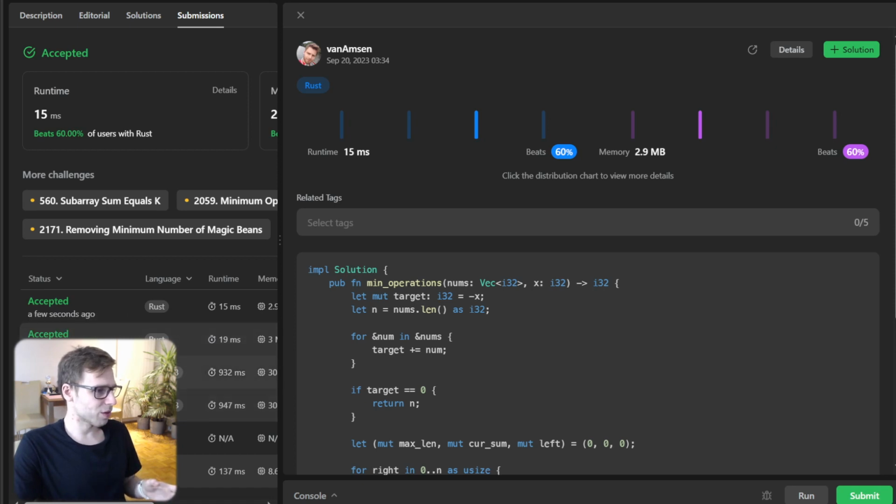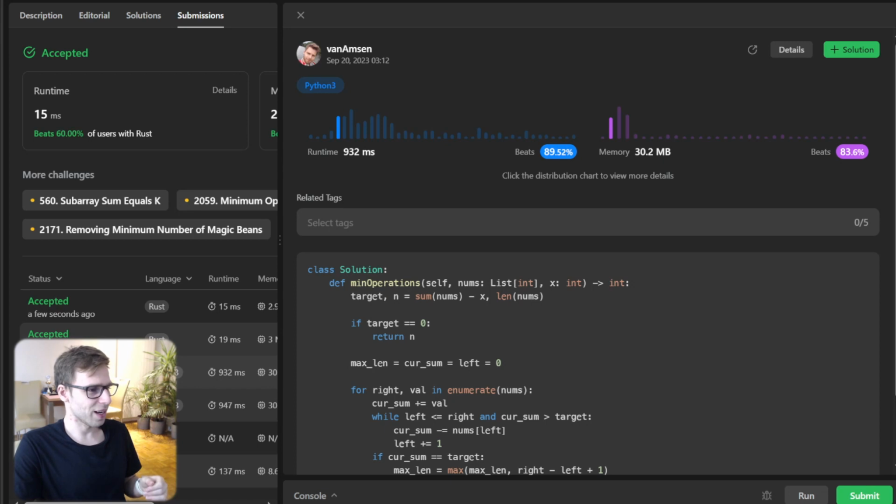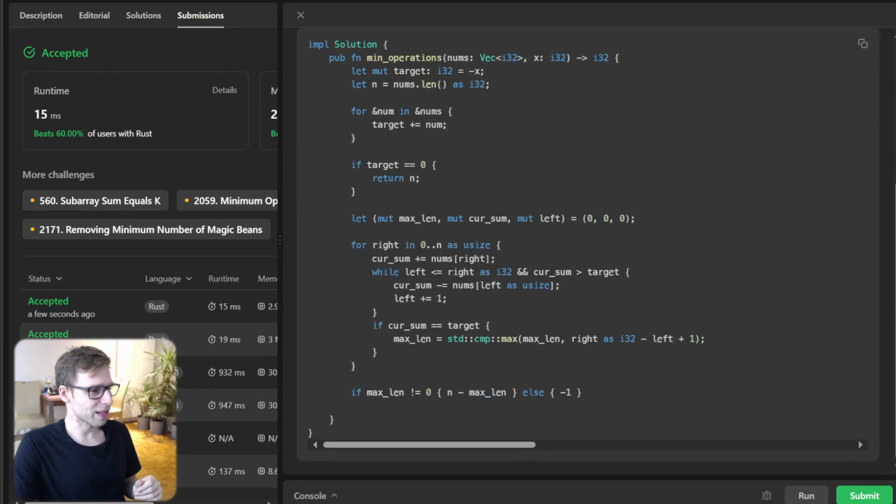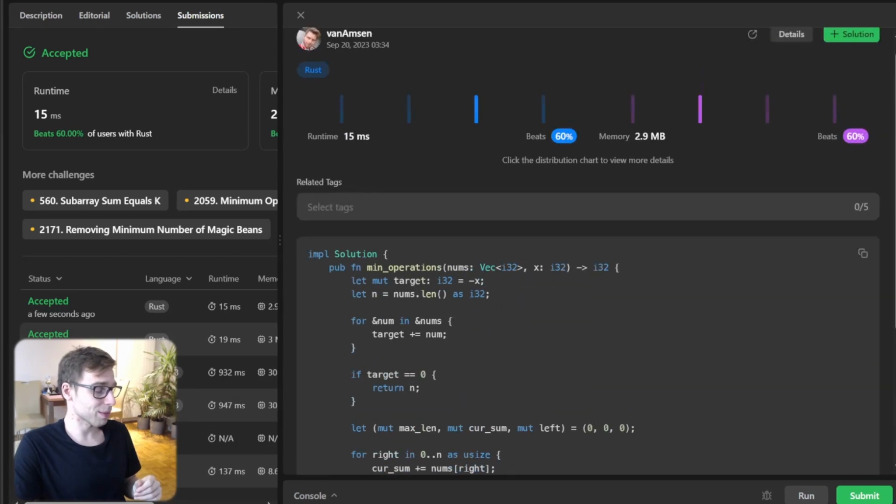And if we compare it, for example, to the previous solution in Python with the same logic, Python got 932 milliseconds and 30 megabytes of memory. So as you can see, it's 50 times more efficient in time and 10 times more efficient with respect to memory. Really, I don't know why, but quite significantly, Rust is a really efficient language, and sometimes it even outperforms other languages like C++.